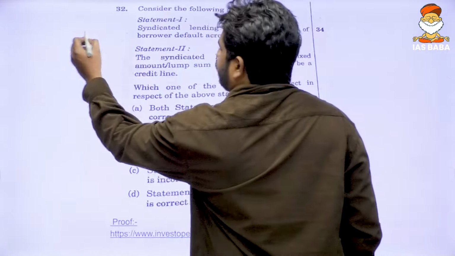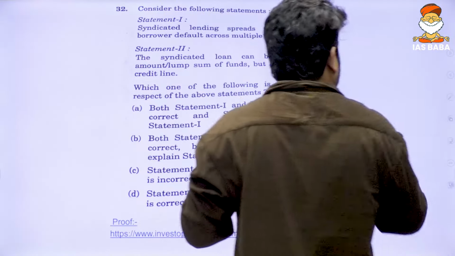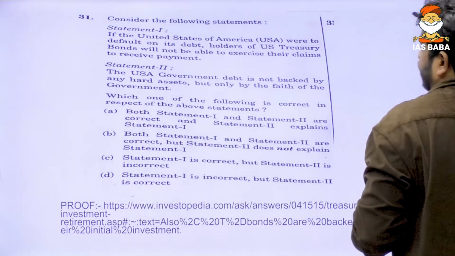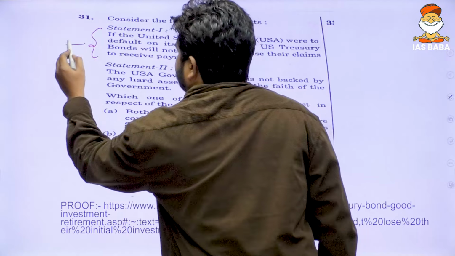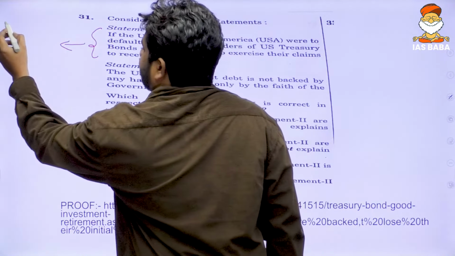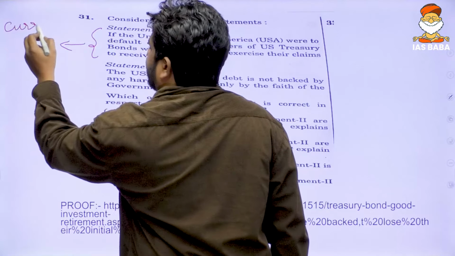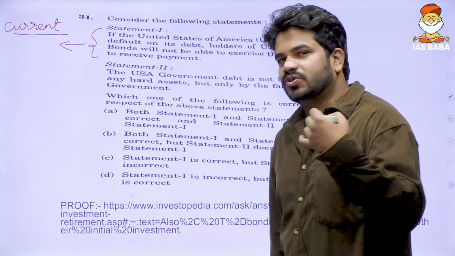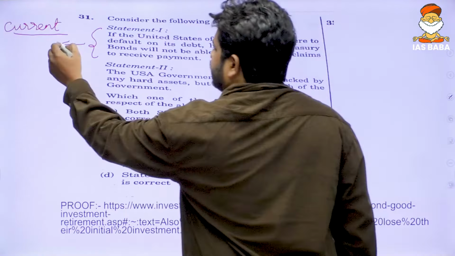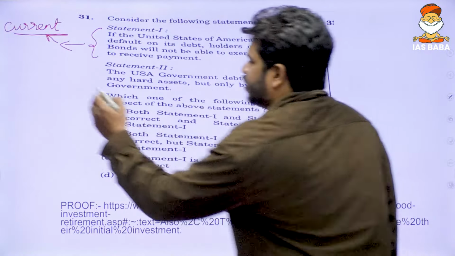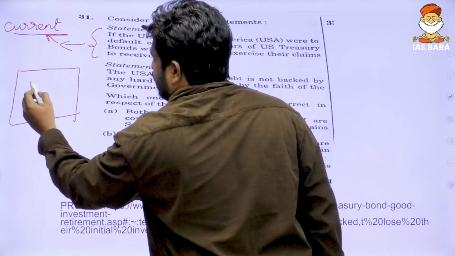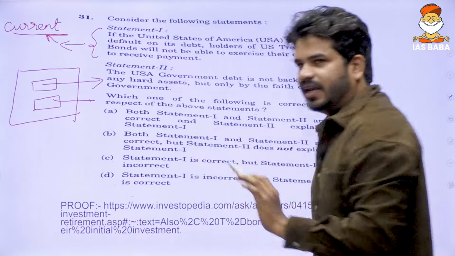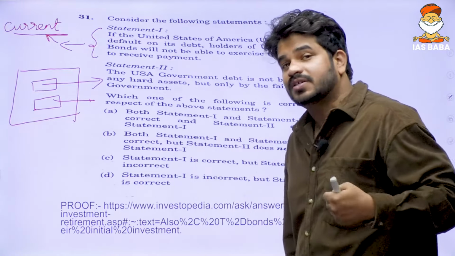Why am I telling you to read the newspaper? Understand this. This news item was directly picked from current affairs: the US government was almost on the verge of default. Whenever you read articles in your newspaper, underline and highlight the keywords and make a note of only the keywords, because UPSC has this habit of picking keywords and then using them.